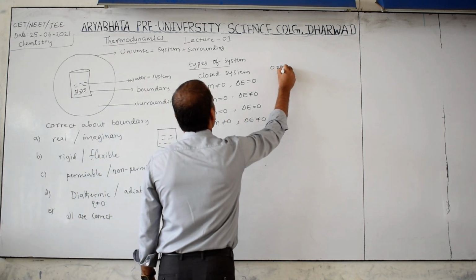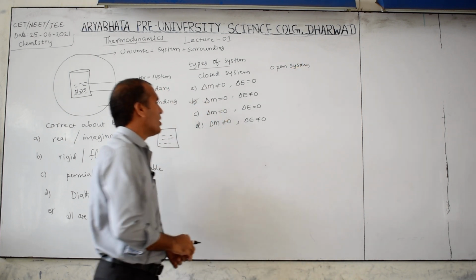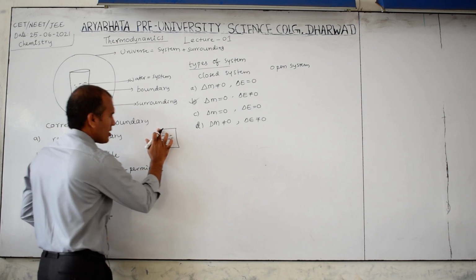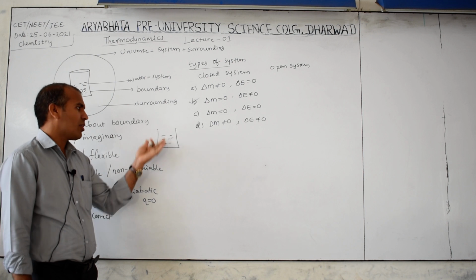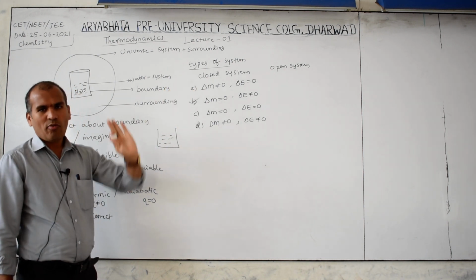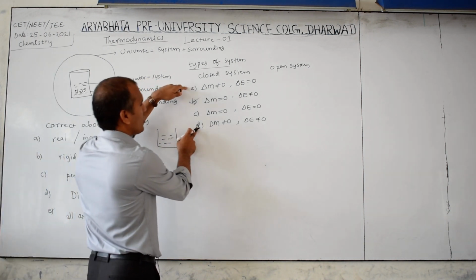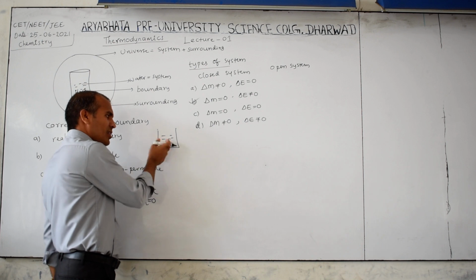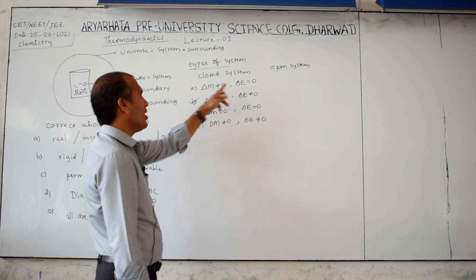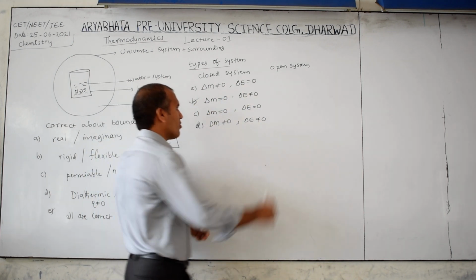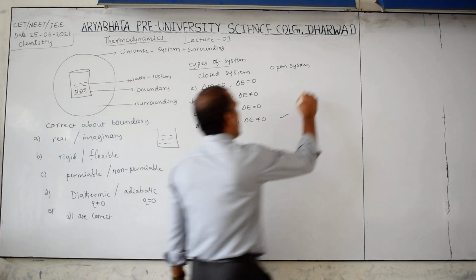Next, open system. The options are the same. What does an open system mean? When you put it outside, liquid goes to vapor and some vapor escapes. Vapor escaping means mass is not constant. Energy is also exchanged with the surroundings, so energy is also not constant. Therefore here D is the correct option. Next, another system is what? Insulated system.